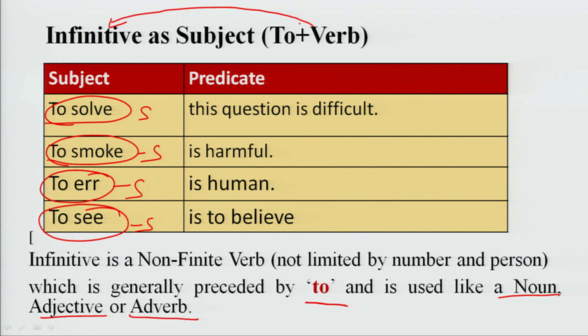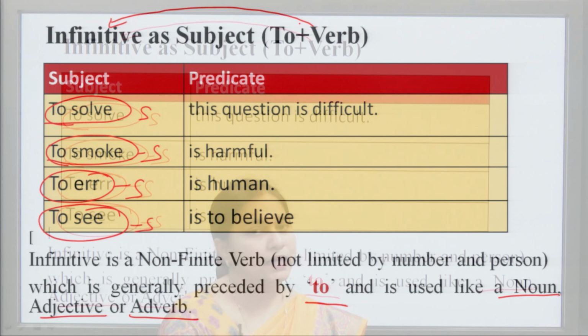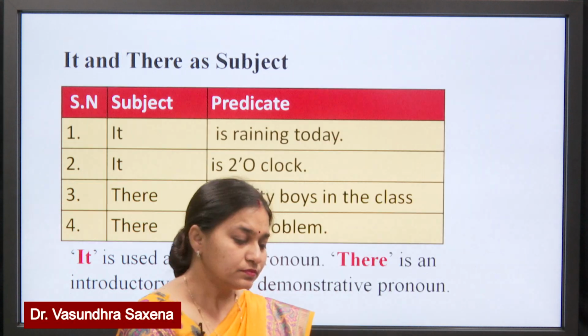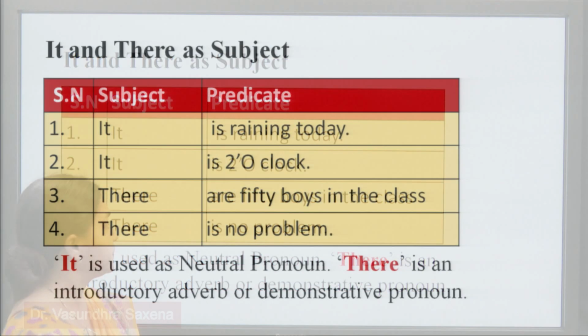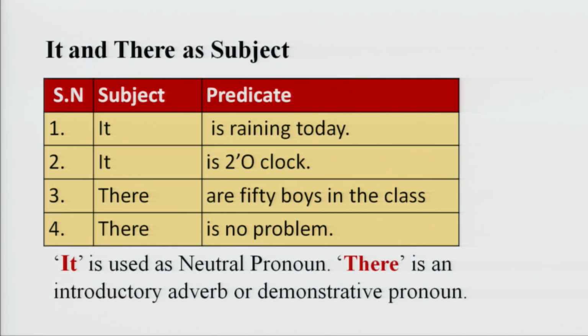So, this way we have seen gerund and infinitive can be used as subject. It and there as subject. It and there can also be used as subject. Read these examples. It is raining today. It is 2 o'clock. It is generally used to show weather condition. It is very hot today. It was very cold yesterday. And it is also used to tell the time. It is 2 o'clock, it is 4 o'clock.